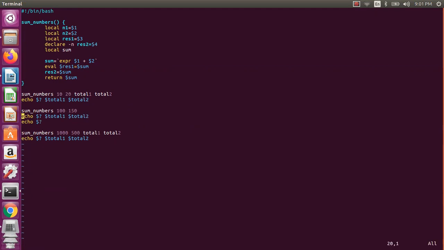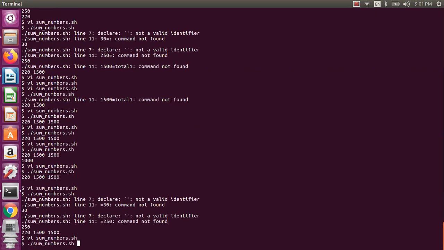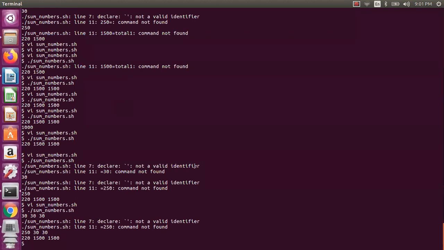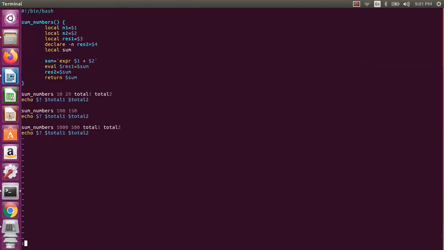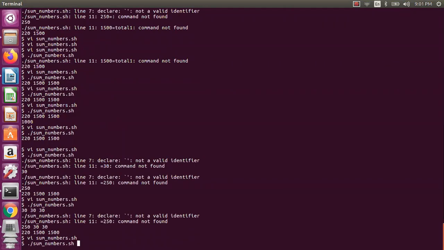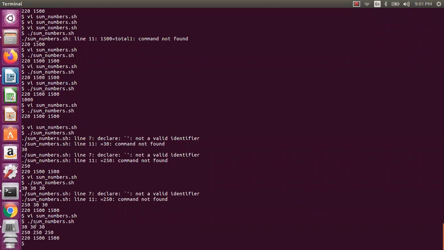Let us copy here, here also, and try that. Now line 7, okay, what happened? Here also I need to give total 1 and total 2. Okay, so you can see here all the places you are getting the right output.